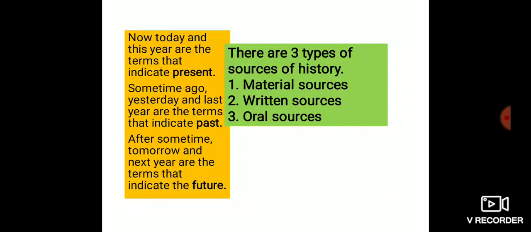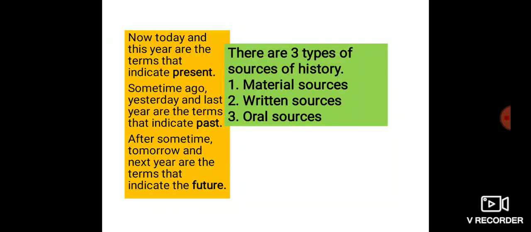Yes, suppose you have a coin from the time of Chhatrapati Shivaji Maharaj, or a sculpture or a pot from your grandparents, or an inscription, or the traditional songs that your grandmother used to chant. All these are remembered by many generations. So all these are the sources of history.